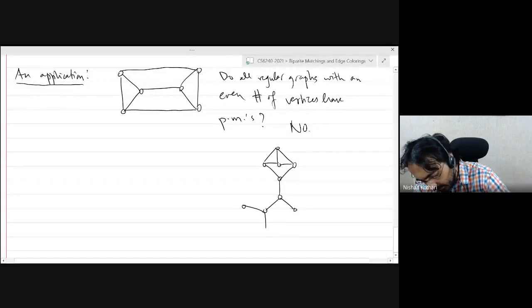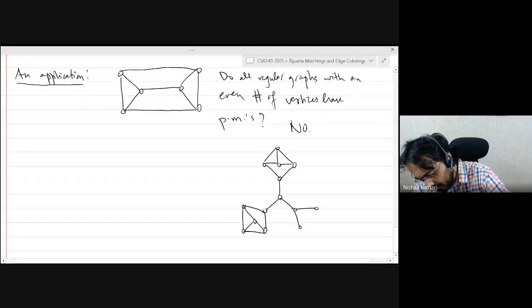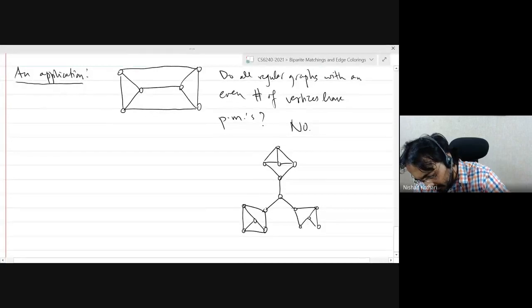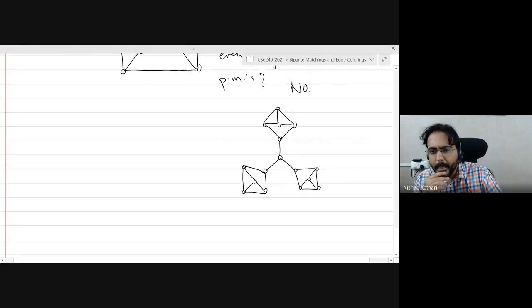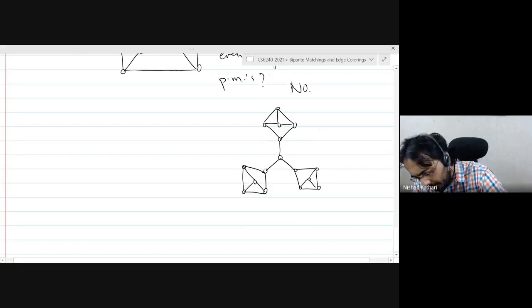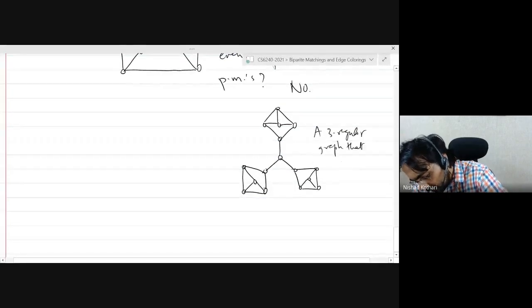So here is a nice three regular graph that has no perfect matching.